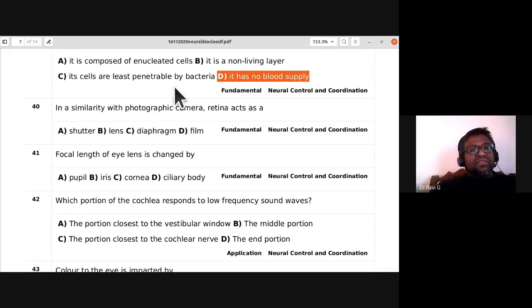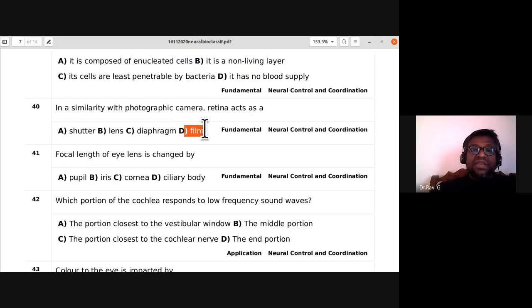40th, in similarity with photographic camera, retina acts as a, if you compare a photographic camera with eye, so what does retina act as? Shutter, lens, diaphragm, or is it the film? So retina acts as a film when you compare it to the photographic camera, because it captures the images, okay, and then they are interpreted. So 40th, D is the answer, film.